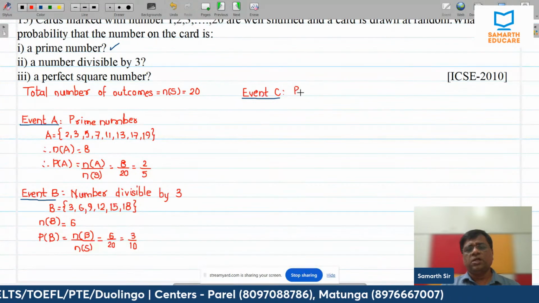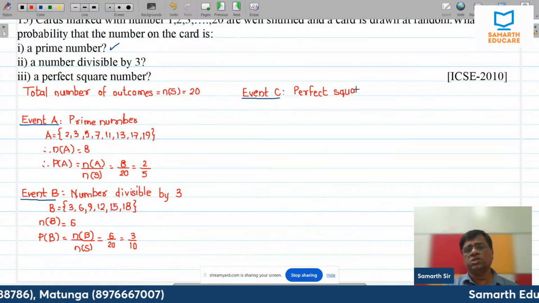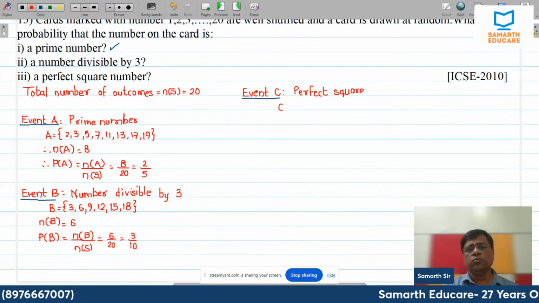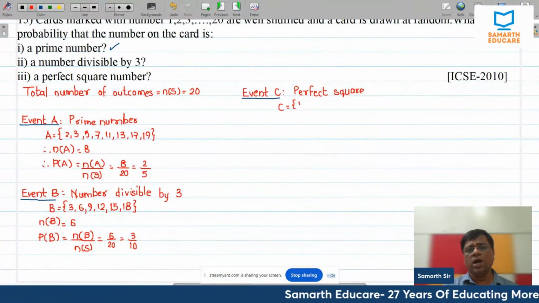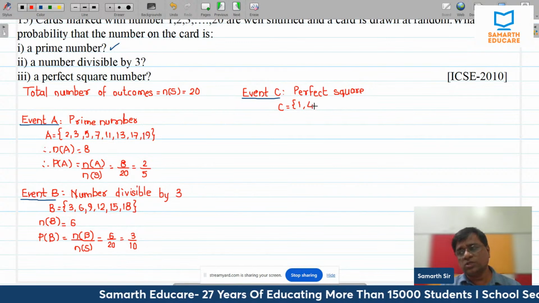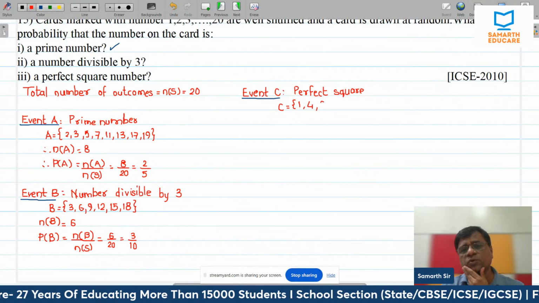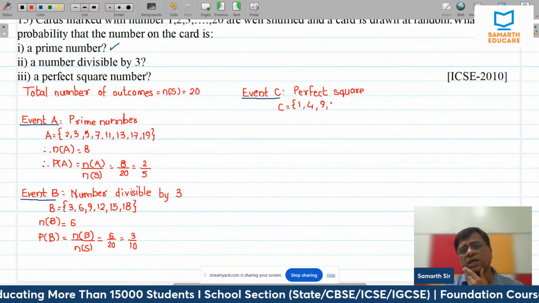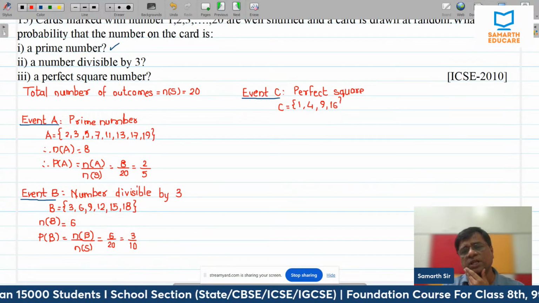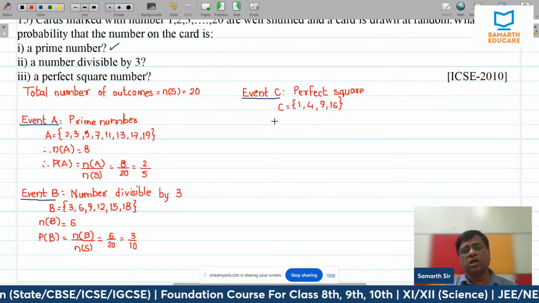A perfect square. So which are the perfect squares between 1 and 20? It's a very simple question. You just have to write down the points. See, 1 is a perfect square. 4 is a perfect square because the square of 2 is 4. Then 9 is a perfect square because 3 square is 9. Then 16 is a perfect square. The next perfect square is 25, but we only have 20 cards, so that will not come under this.